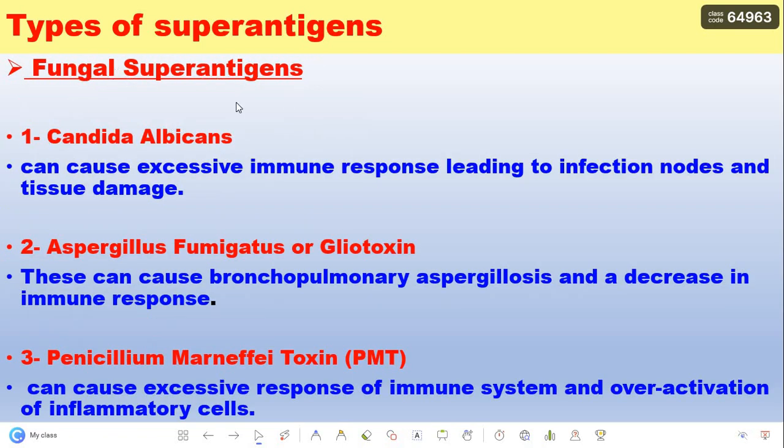Fungal superantigens. Number 1, Candida albicans can cause an excessive immune response leading to infection, node, and tissue damage. Number 2, Aspergillus can cause bronchopulmonary aspergillosis and a decrease in immune response. Number 3, Penicillium marneffei toxin can cause an excessive response of the immune system and overactivation of inflammatory cells.